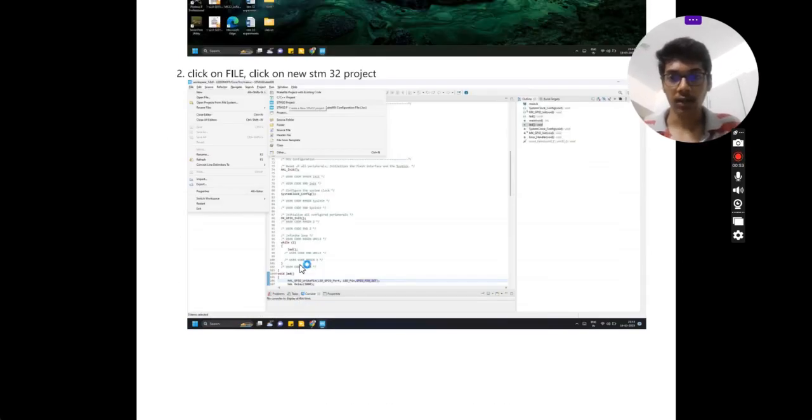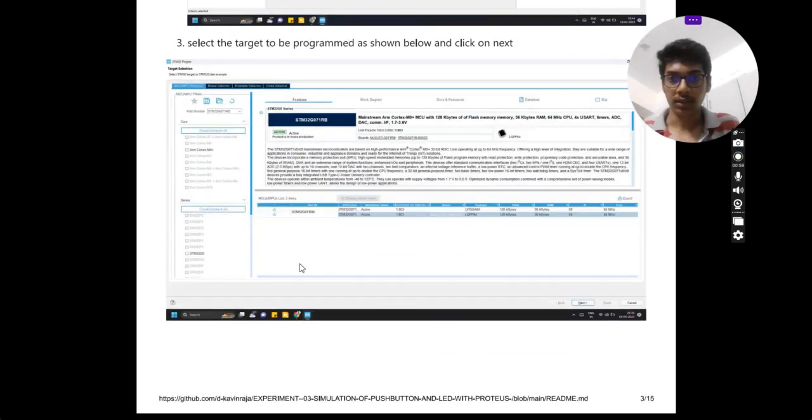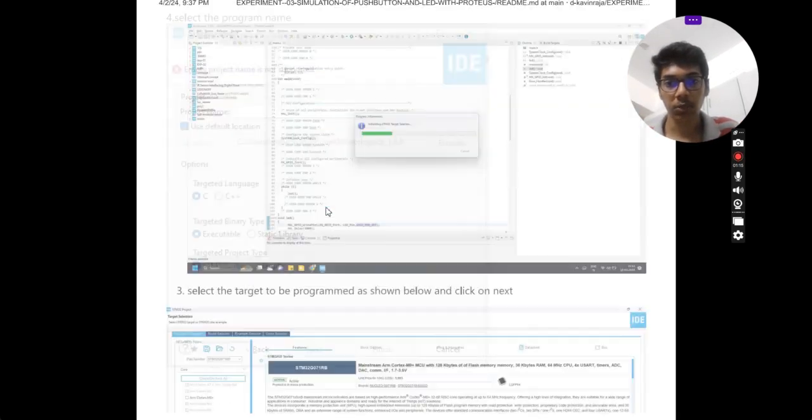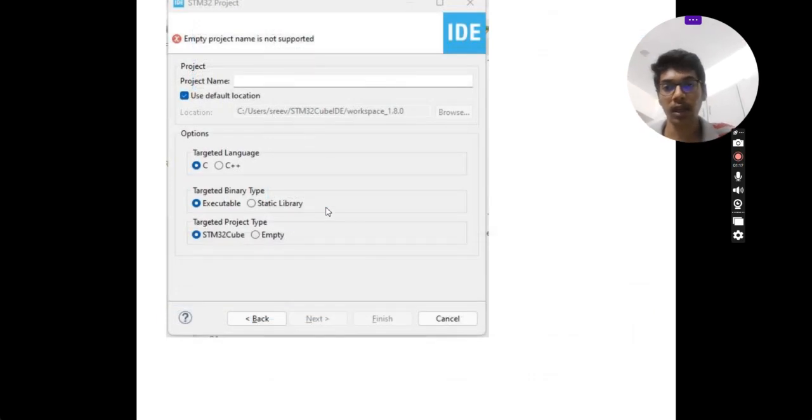There will be a logo like that. And kindly select File and select New STM project. After opening an STM project, kindly select your particular processor, the STM32 or the processor you selected, and make changes in the processor according to the project. And here I'm using the C language.